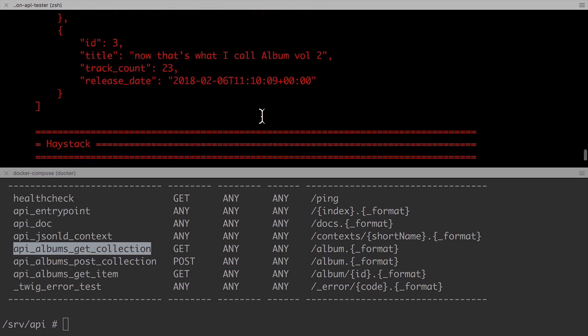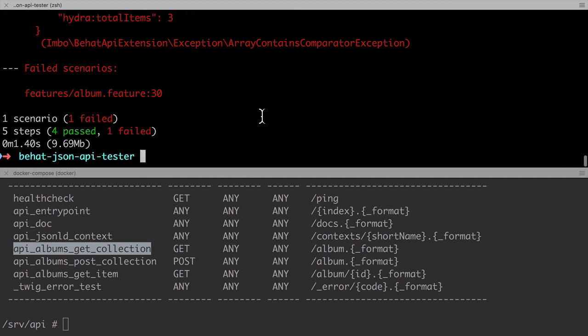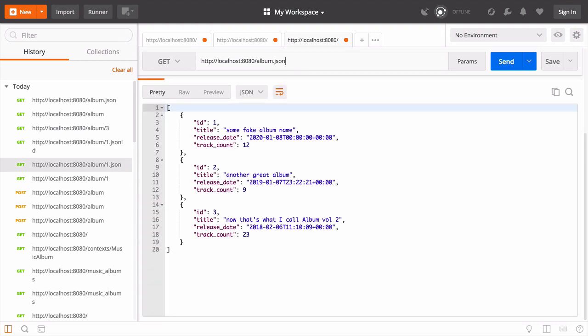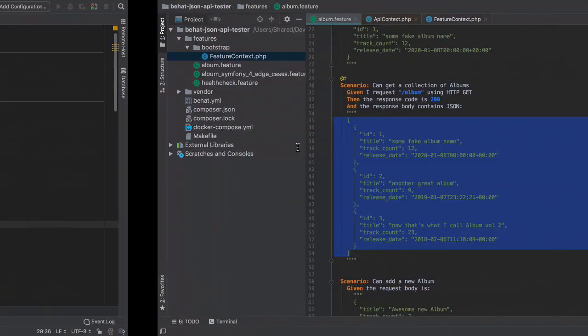And if it's not immediately obvious from the test output, which if you're struggling to read, by the way, is available in the show notes, then it might be a little bit easier to see if we send in the same request using Postman. So basically, everything is wrapped in this Hydra stuff. And now, interestingly, we can get a pass, but we need to do a little bit of cheating. If we change the requested endpoint from /album to /album.json and then rerun our test, we get a pass.